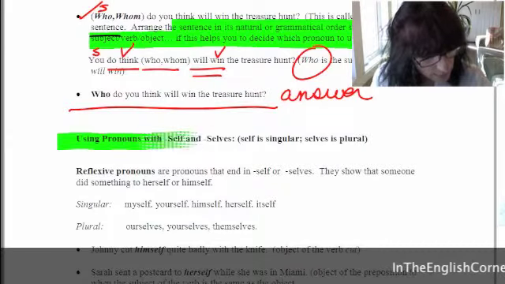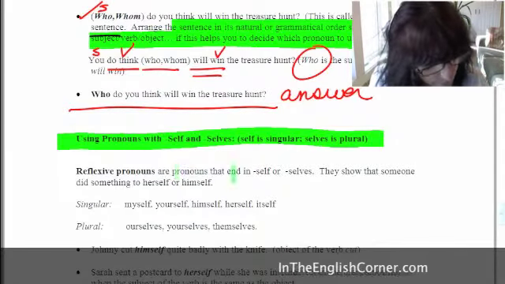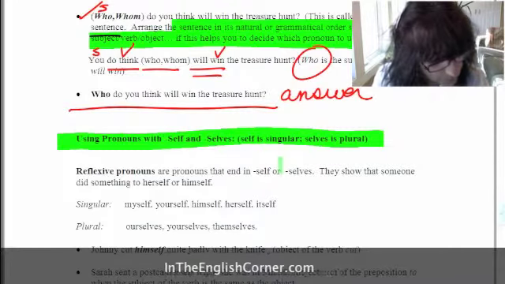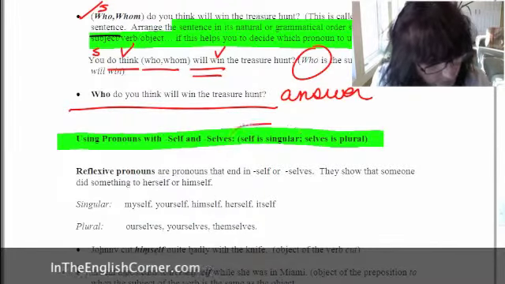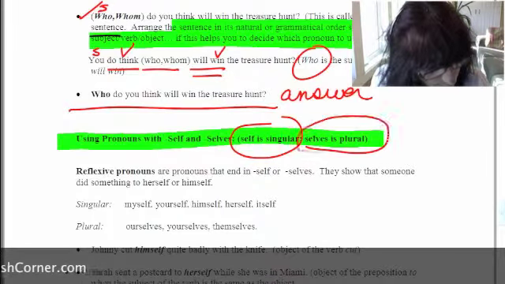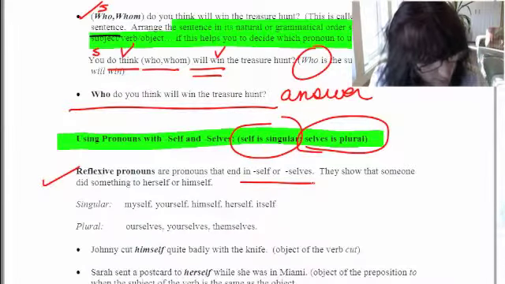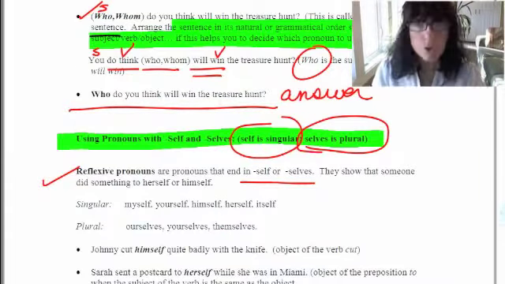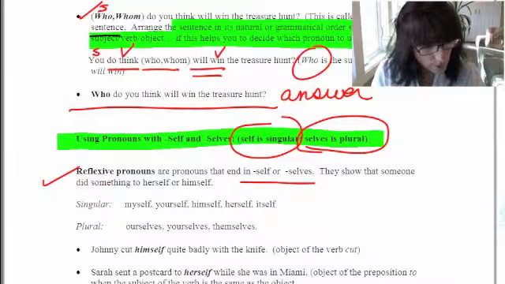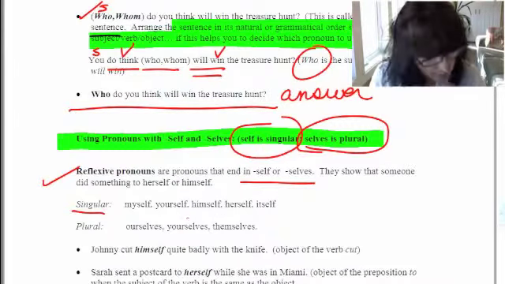And almost done. The next rule is using pronouns with the ending self and selves. Self is singular and selves is plural. Self is singular and the plural is selves. So these are called reflexive pronouns. They're pronouns that end in self or selves, and they show that someone did something to himself or to herself. So the singular is myself, yourself, himself, herself, itself, and here's the plural: ourselves, yourselves, themselves.